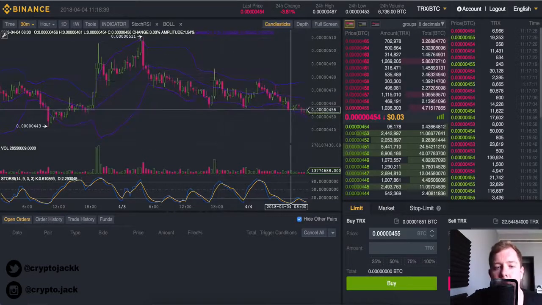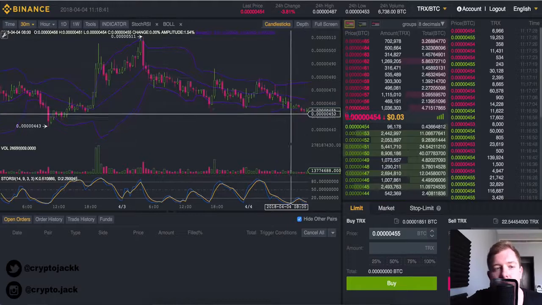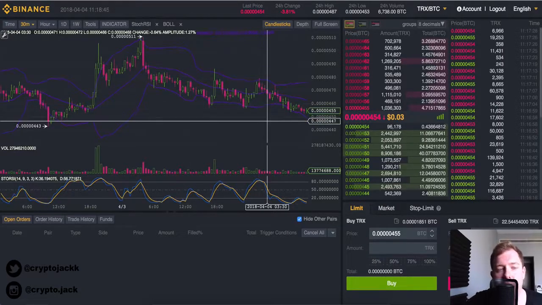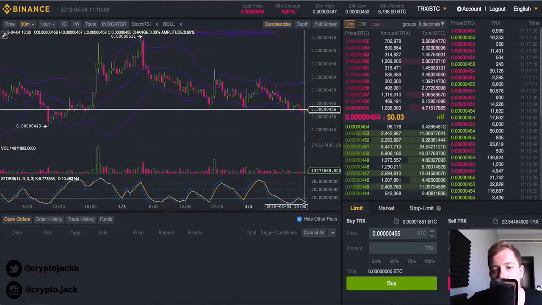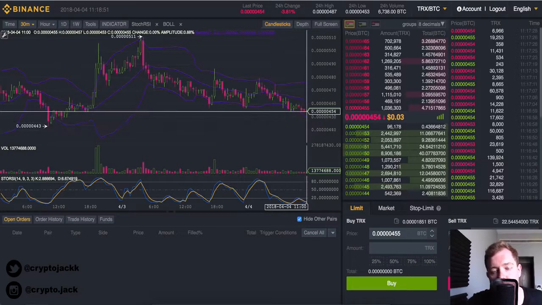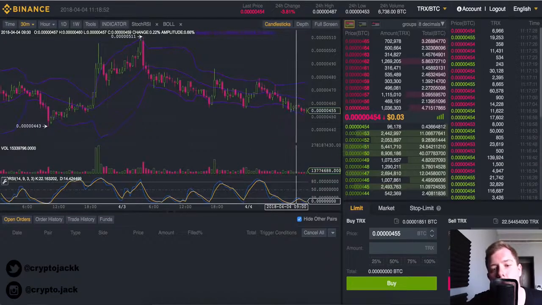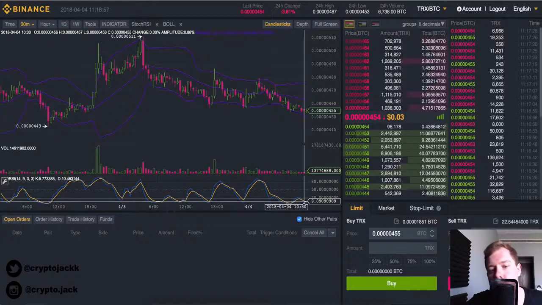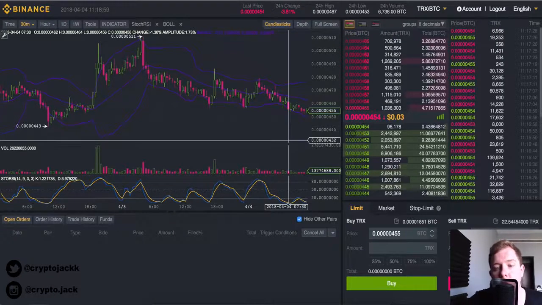Does that mean that they're going to break out here immediately? Well, we can see here they didn't in fact break out immediately. We are looking at 30-minute charts, so you could get a bit more detail on some of the other timestamps. But we can see here a bit of growth in this green candlestick, and the RSI is down here and it is pretty much oversold, which means we could see a little bit of a price increase.